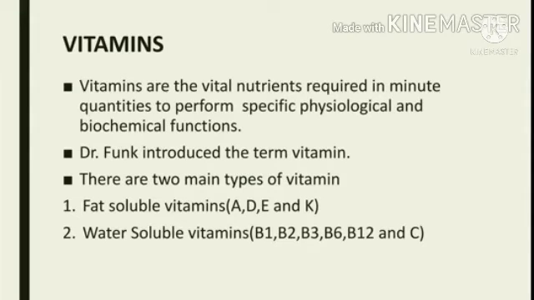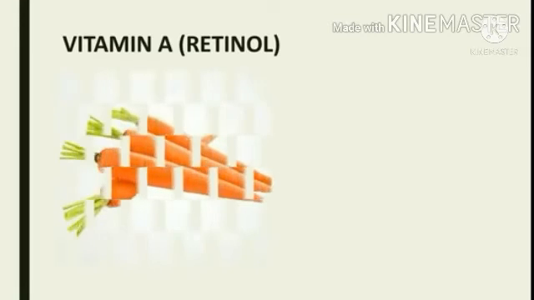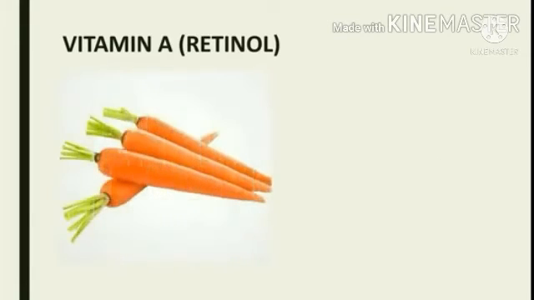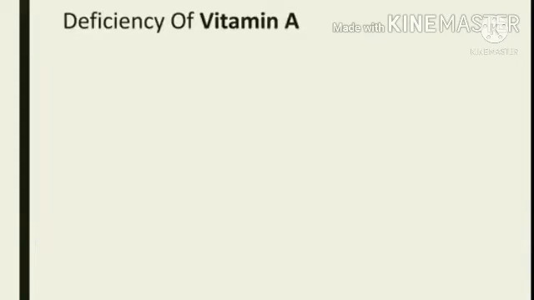Fat-soluble vitamins are those vitamins which can get stored in the fat cells, and some vitamins cannot be stored in the fat cells. These are known as water-soluble vitamins. Now let's take a look at the first vitamin, which is vitamin A. Vitamin A is also known as retinol. The sources of vitamin A are carrot, papaya, egg yolk, fish liver oil, and apart from this, liver and dairy products are also good sources of vitamin A.